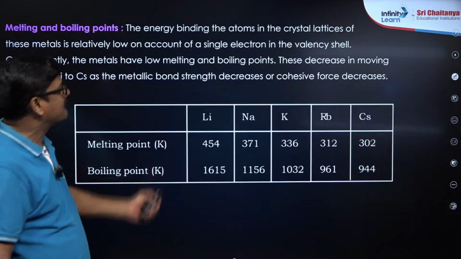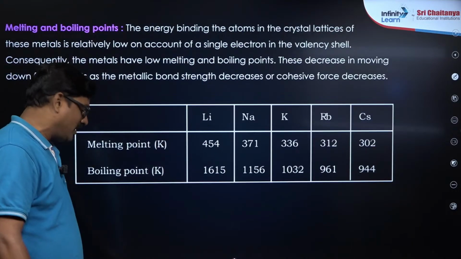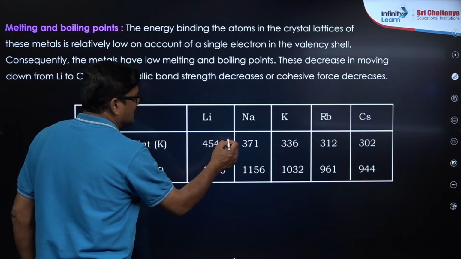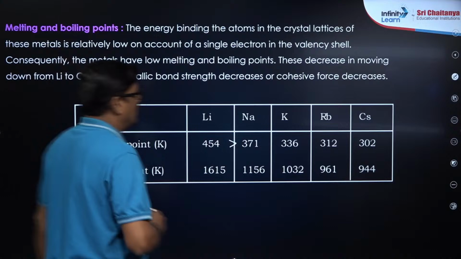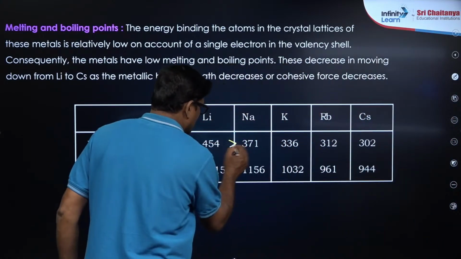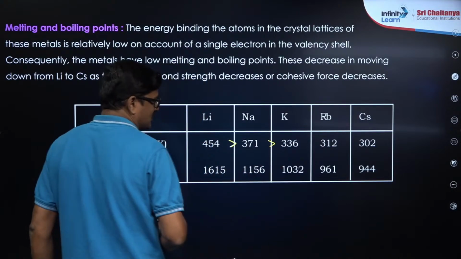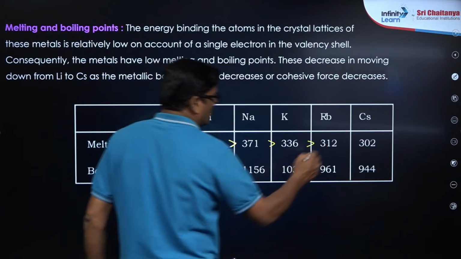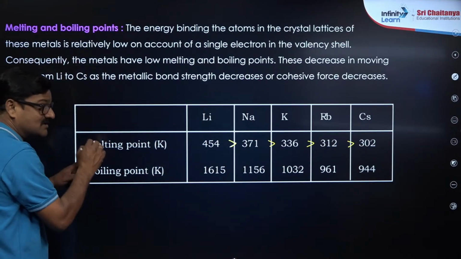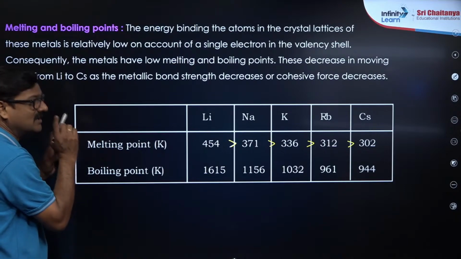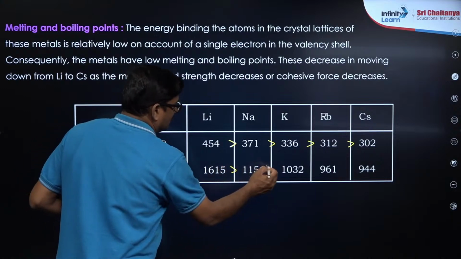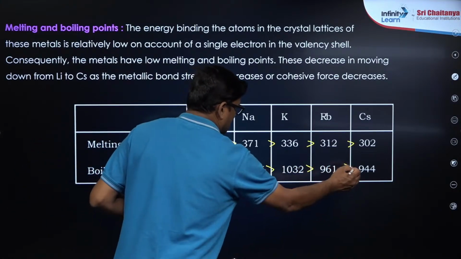This is very important. Melting and boiling point, Tashwin, your doubt. So, melting point: you can see lithium is greater than sodium, sodium is greater than potassium, potassium is greater than rubidium, rubidium is greater than cesium. They have the lowest melting points. Metals with the lowest melting points are the alkali metals. When it comes to the boiling points, also you can see. Got it?